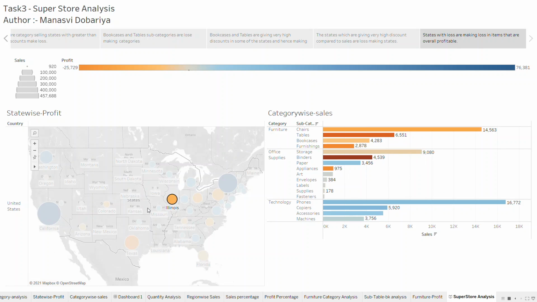The main thing that I've derived from the visualizations is that a very high discount in the furniture category is making the company losses. In some states, it is very high compared to the sales. Texas is the main focus of the losses, because Texas is giving very high discounts and has a small amount of sales. So something should be done in Texas, and also in the furniture category, where we can give a smaller discount. Then the furniture category will make a profit, and overall profit will increase. Thank you.